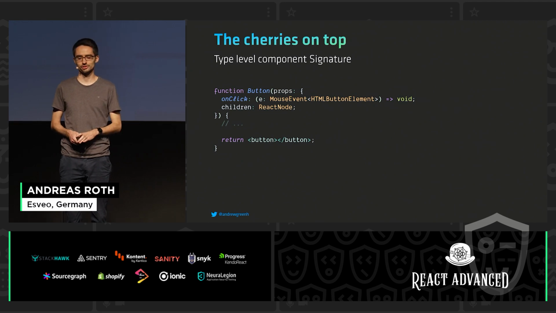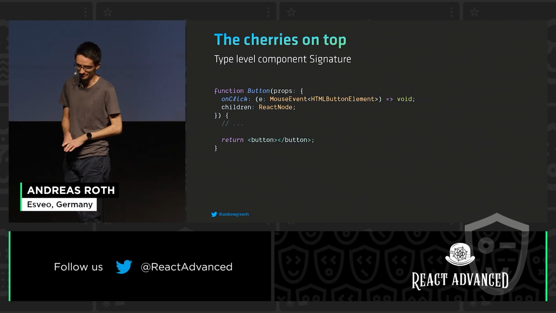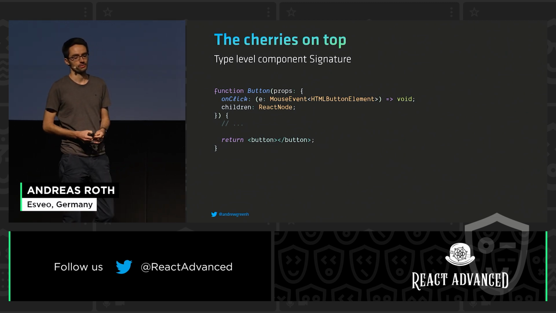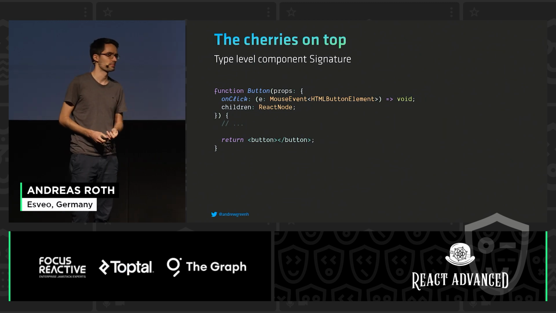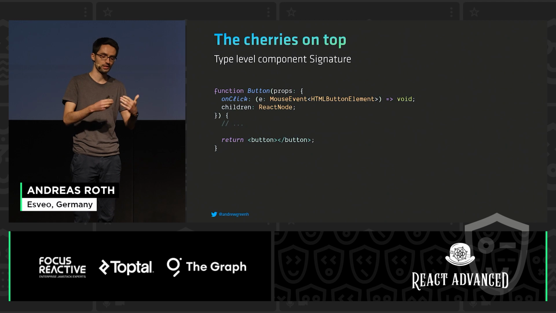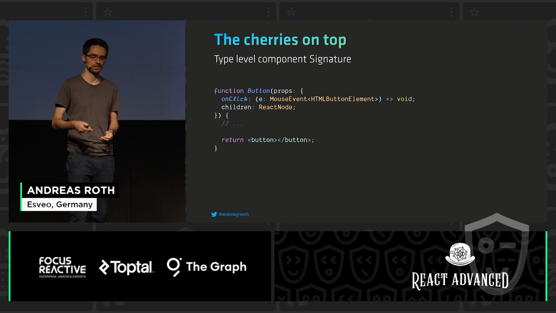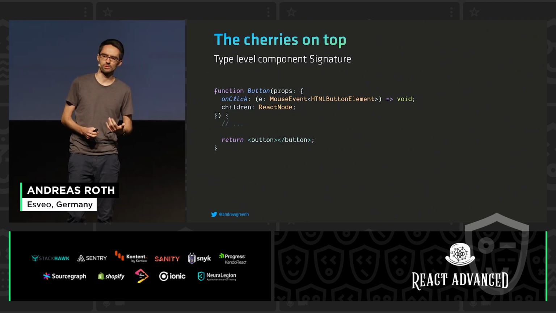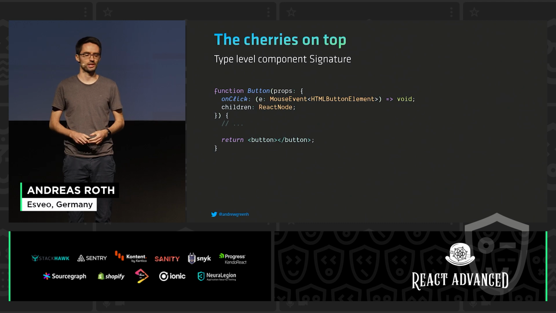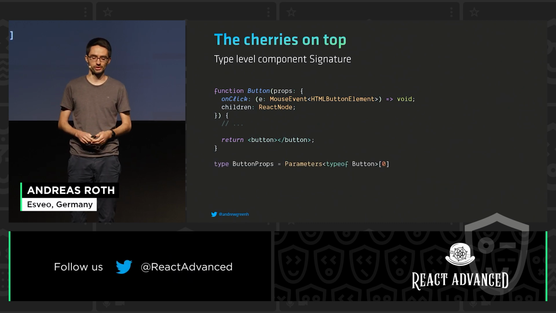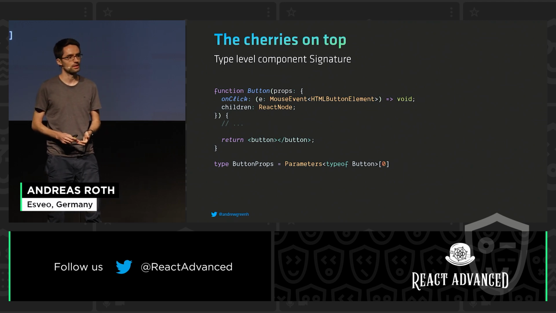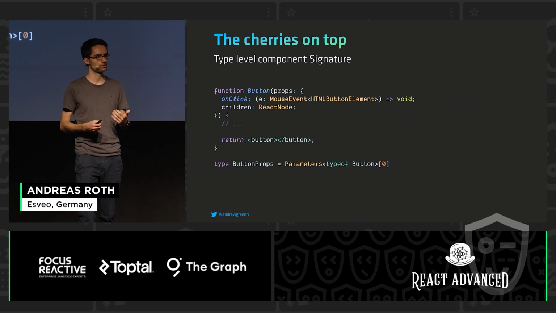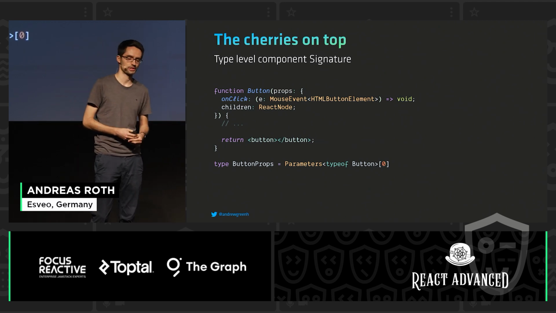First of all, the great thing about React is that components are just functions. As the documentation says, it's just JavaScript. It's beautifully simple. Right here, we have our button component, maybe even from a library where we have typed props. The problem is maybe this library does not export this interface as an explicit type, but only exports the component. But because in React components are simple functions, we can use TypeScript helpers to access the shape of this argument. We can just use the Parameters type to extract the type of the button function, and Parameters will return to us a list of all parameters that our function expects.